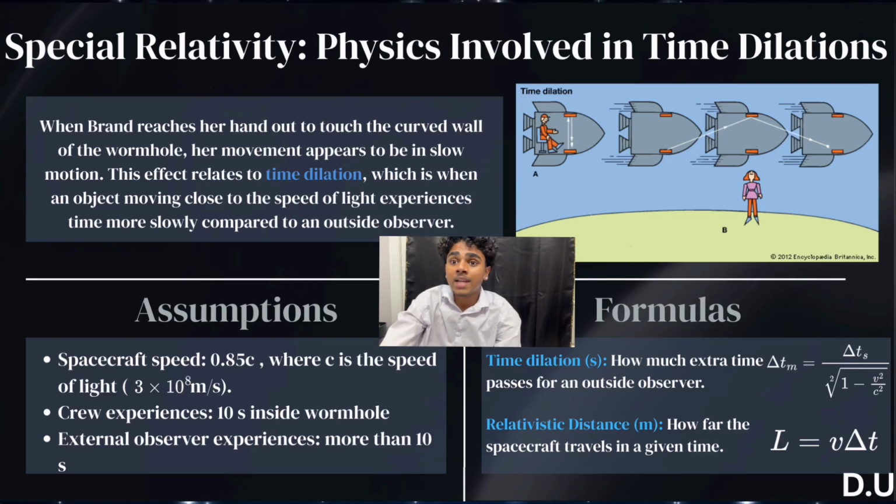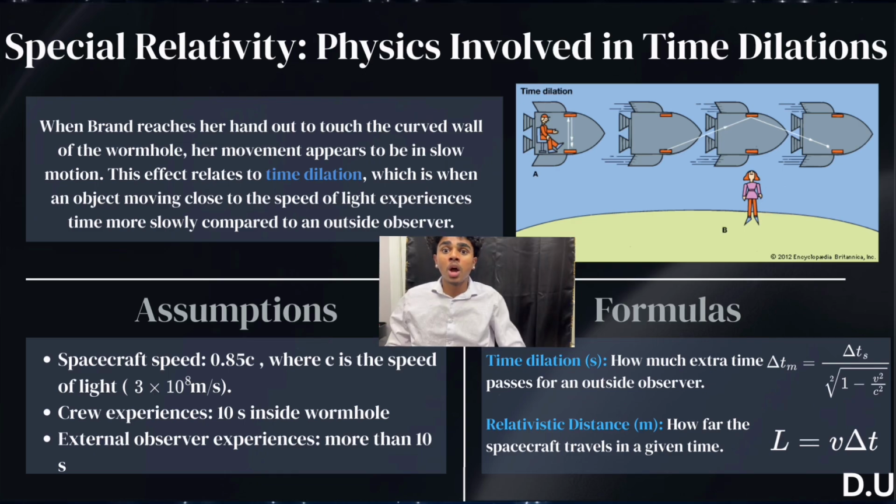Special relativity, time dilation. When Brand reaches her hand toward the curved wall of the wormhole, her movement appears slowed. This relates to time dilation, which occurs when objects move close to the speed of light. Assumptions: the spacecraft travels at 0.85 c, which Kip Thorne confirmed is appropriate for the scene. The crew feels 10 seconds inside the wormhole. Observers outside experience more than 10 seconds.